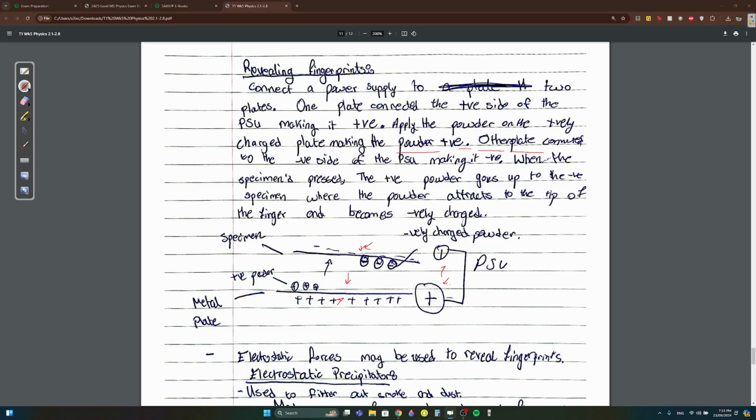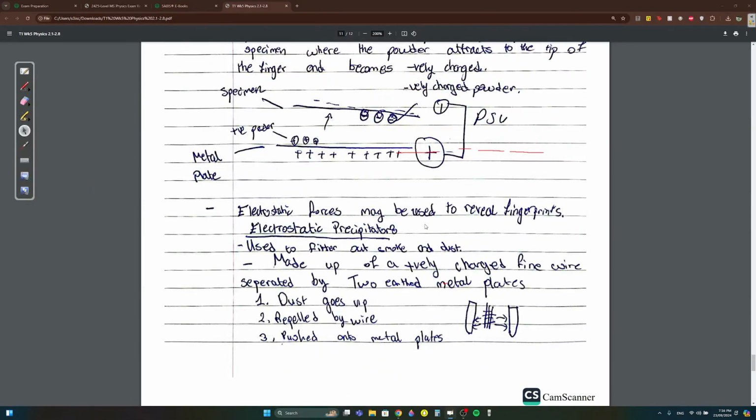Okay. When the specimen is pressed, so when you press with your finger and you put your finger here, you want to do the fingerprint, you press it, and the negative will attract the positive, okay? The positive powder goes up to the negative, where the powder attracts to the tip of the finger and becomes negatively charged. Electrostatic forces may be used to reveal fingerprints.